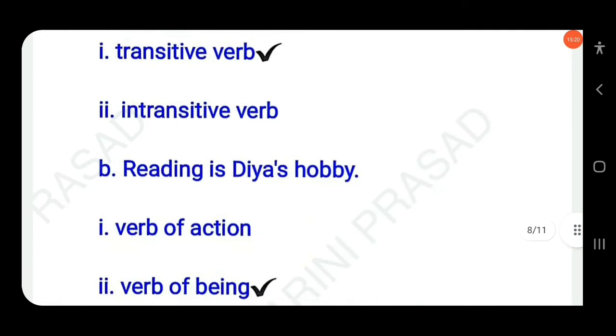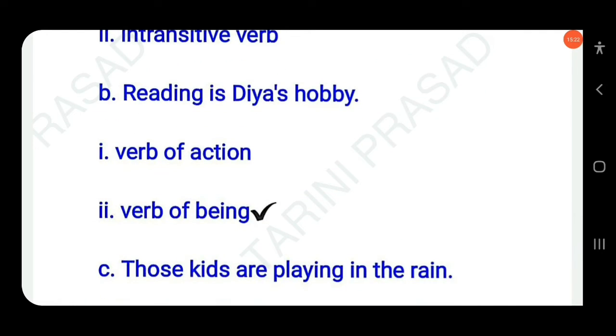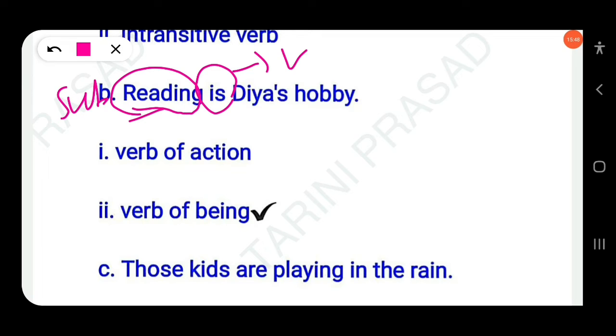Then next question here: reading is Diya's hobby. Okay. Here reading is not a verb. Reading is a verb but used as a noun. This is a non-finite verb. Reading here is the subject. Reading is a non-finite verb used as a gerund. Here is is the verb, and reading is a noun.